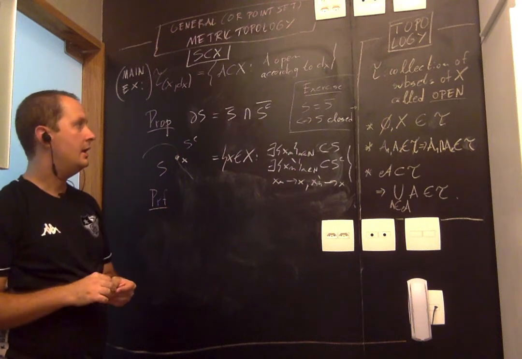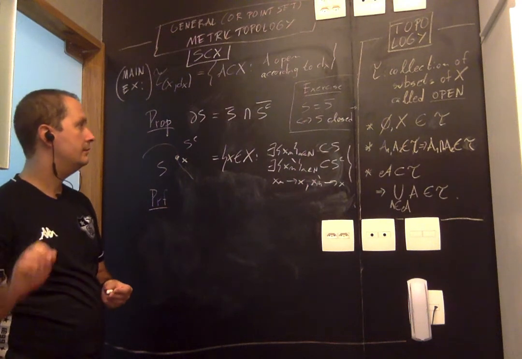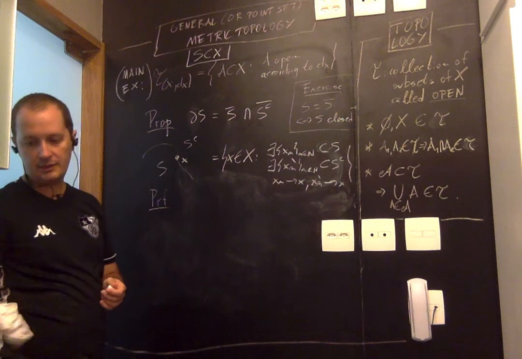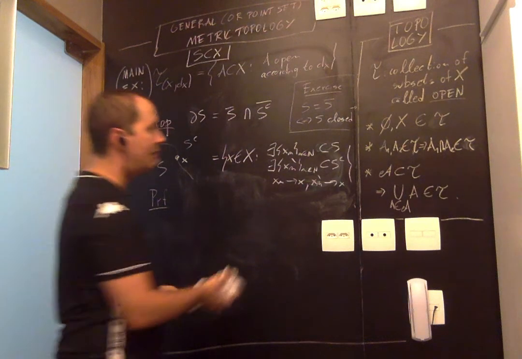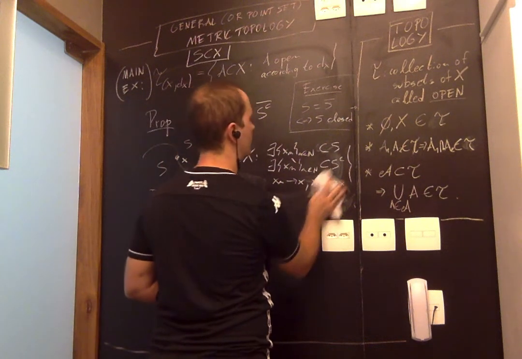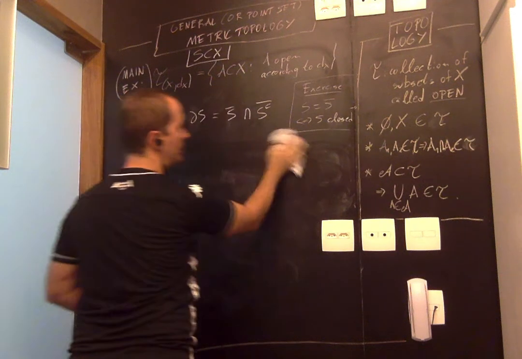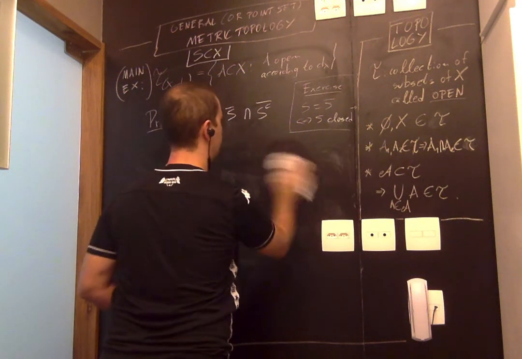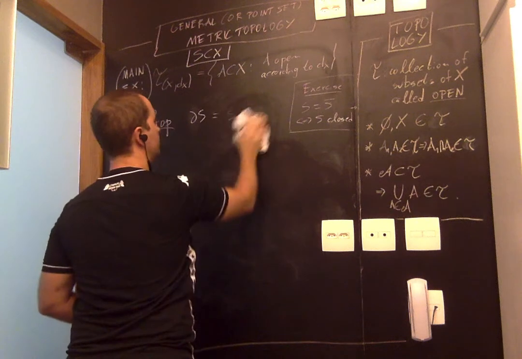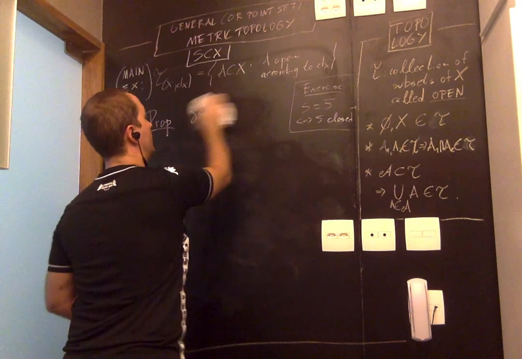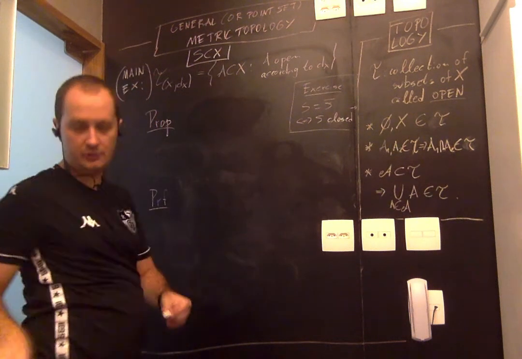Okay, and now there's the case of accumulation, the derived set, the set of accumulation points. That's even easier, even though we had a little bit of trouble with this concept. So let me rewrite the definition.